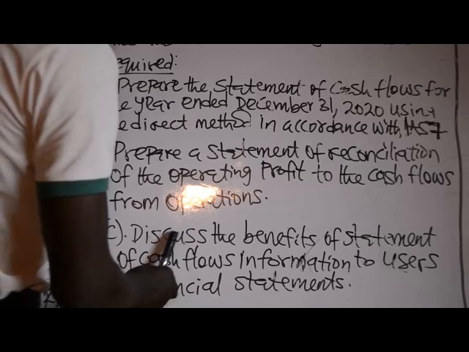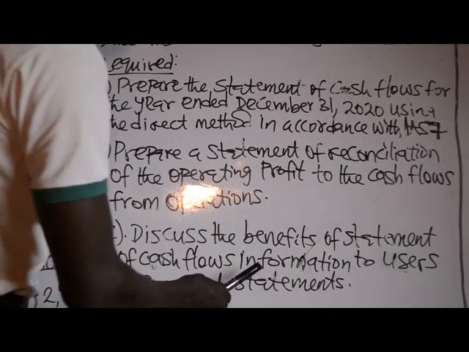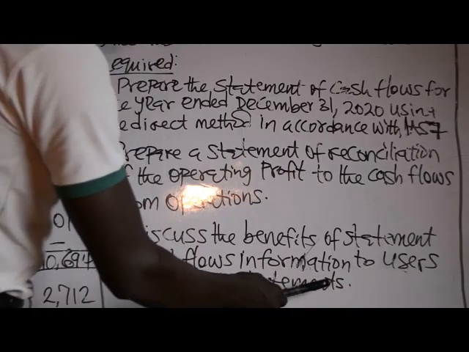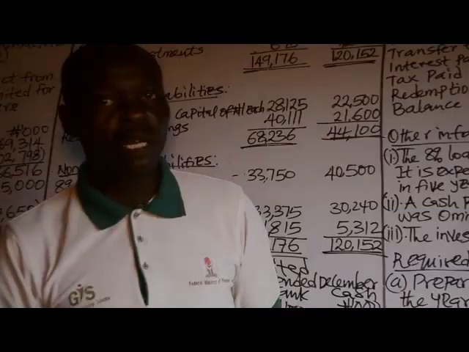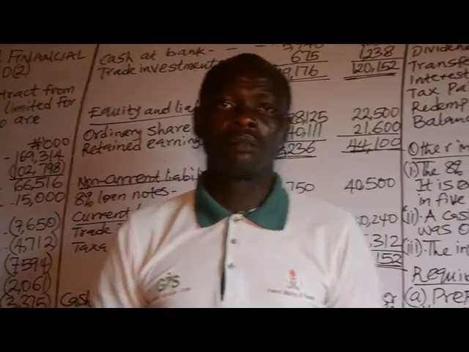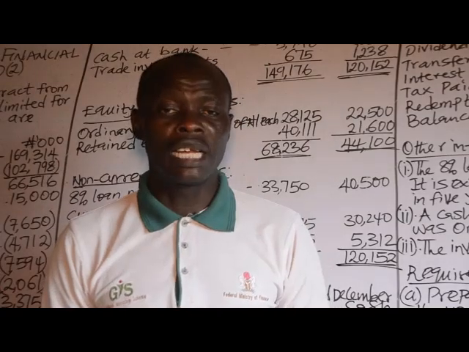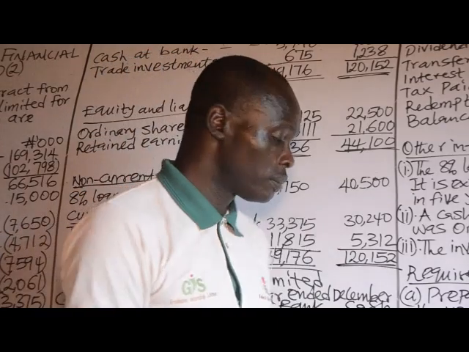C. Discuss the benefits of statement of cash flows in information to users of financial statements. So that is the question. This question is obtained from ICAN November 2022 financial reporting examinations. Now let's have the solution.